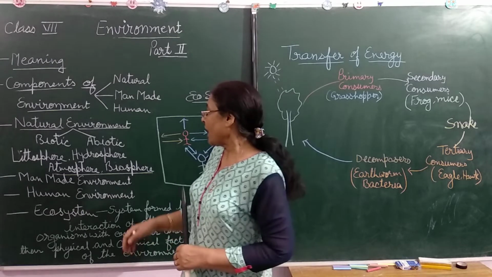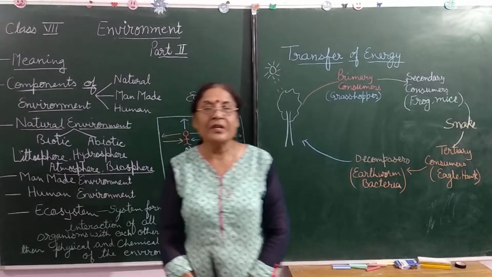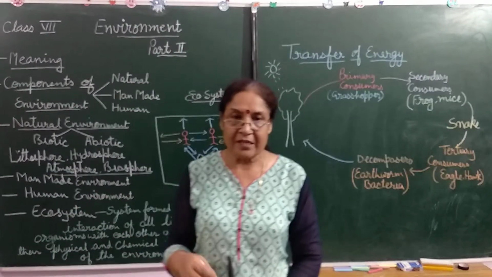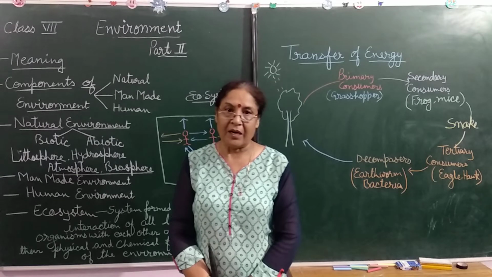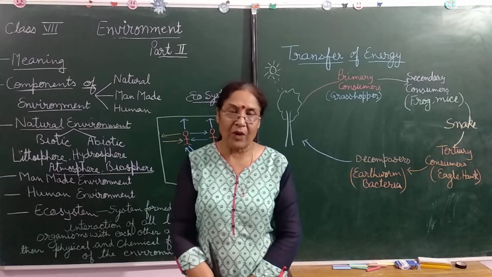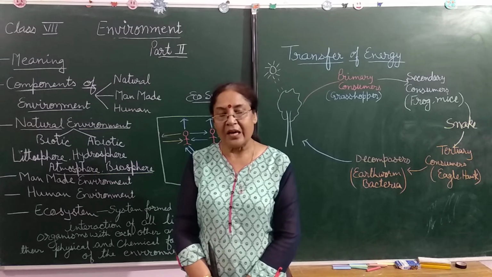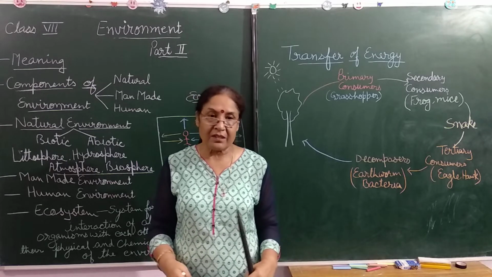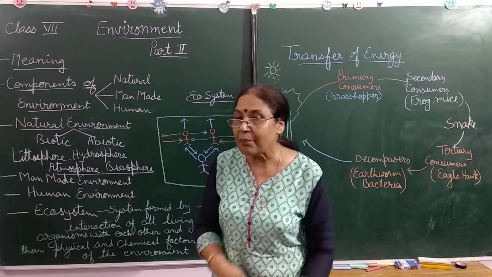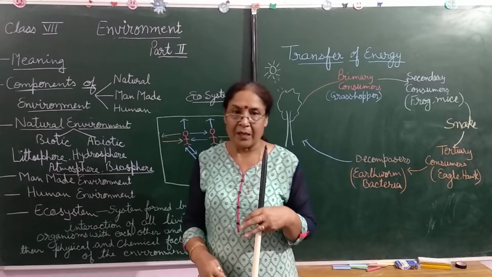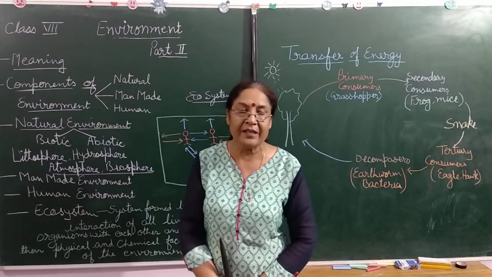Clear? If we take the example of early humans, they lived in the natural surroundings and depended on natural things. They fulfilled their requirements or needs with natural things. But as time passed, their needs grew and man learned new ways to satisfy their needs.